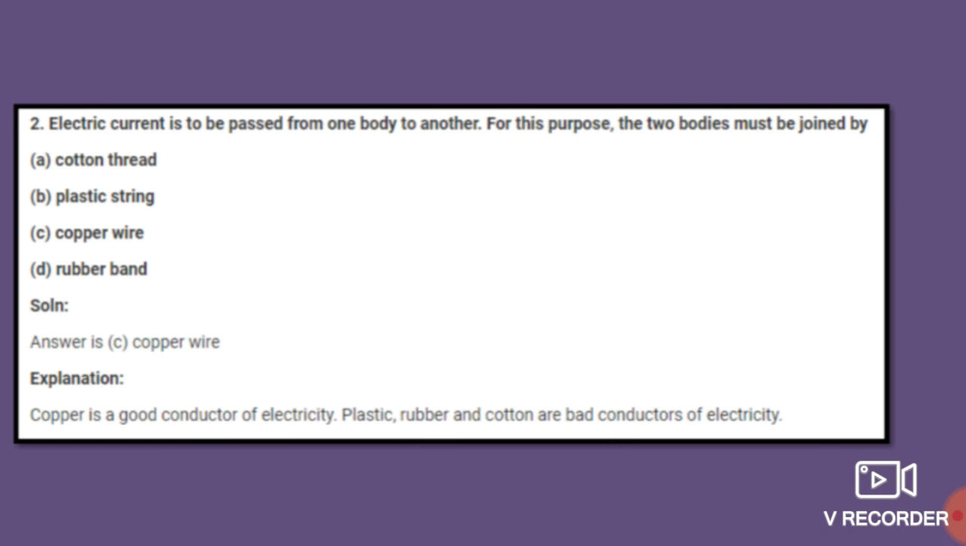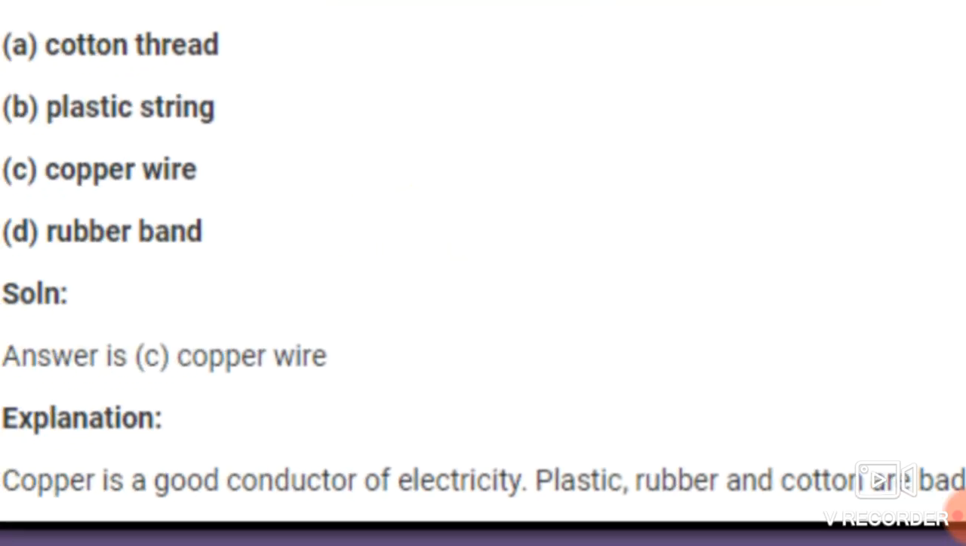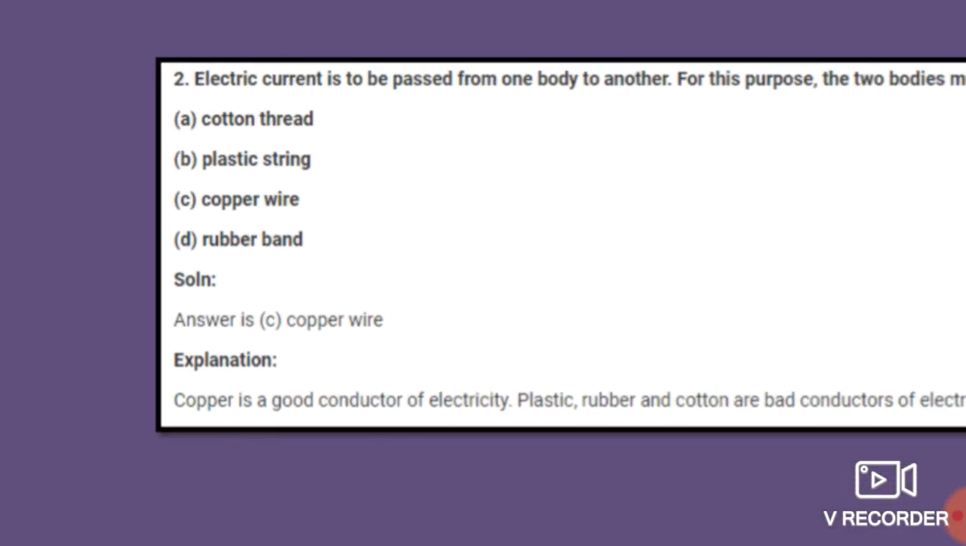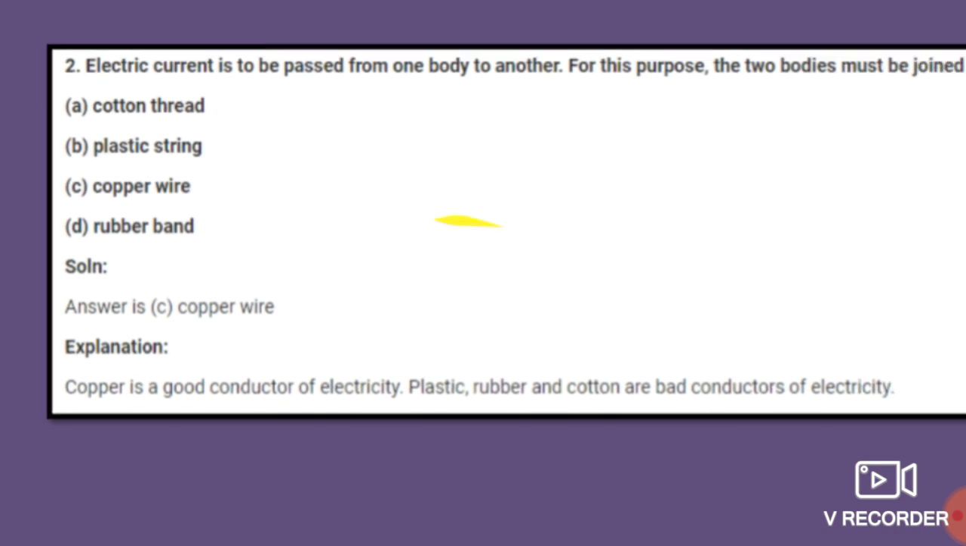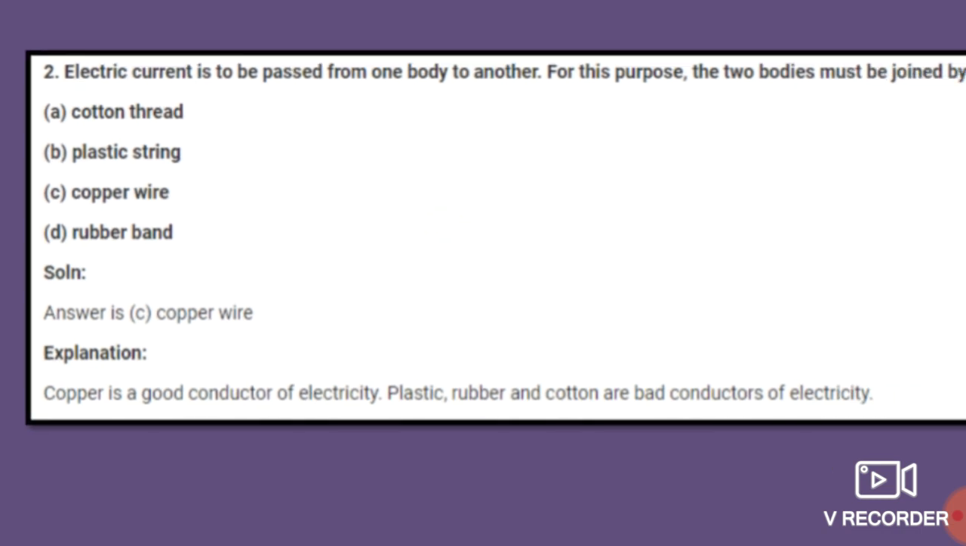Think, students: the electric current is to be passed from one body to another body, so for that purpose these two bodies must be joined by what? The answer is option C, copper wire. So the electric current is passed from one body to another, and for this purpose two bodies must be joined by a copper wire.